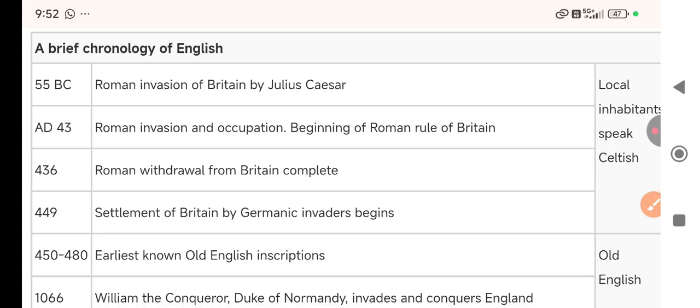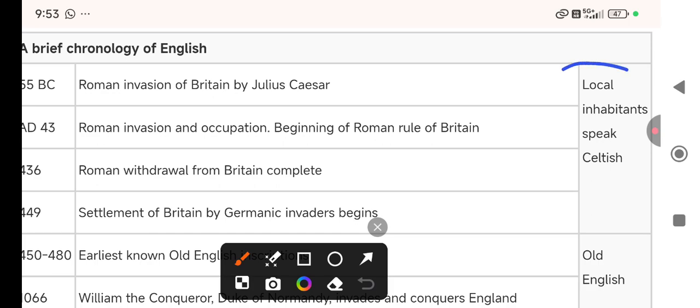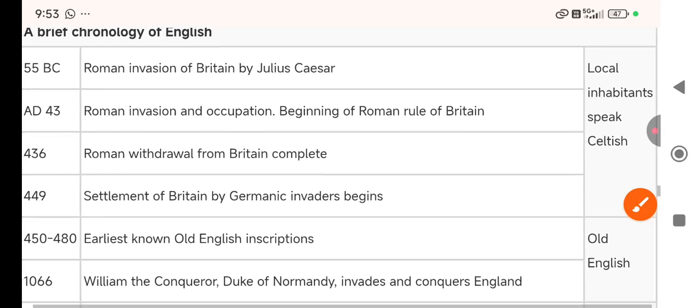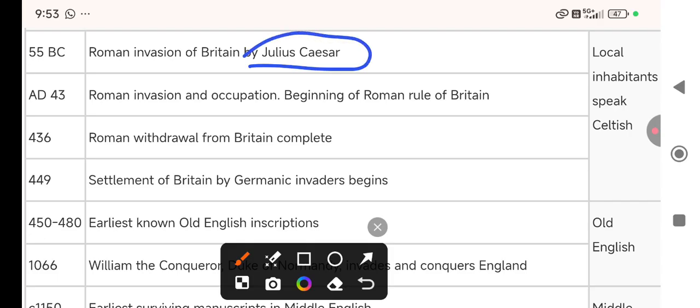So a brief chronology of English, so they have told, like Julius Caesar, right? The local inhabitants spoke Celtic, we have already learned, right? So that's a timeline. 55 BC, Roman invasion of Britain by Julius Caesar. You should know that Julius Caesar was very powerful. So that's the Roman invasion of Britain by Julius Caesar, right?